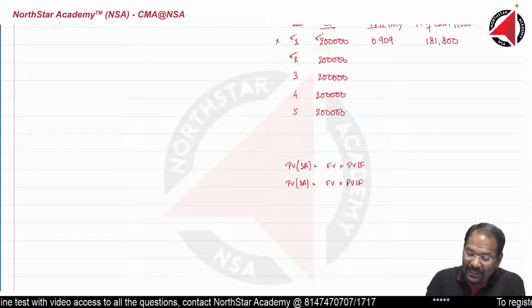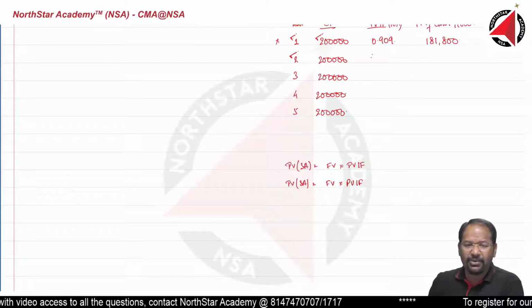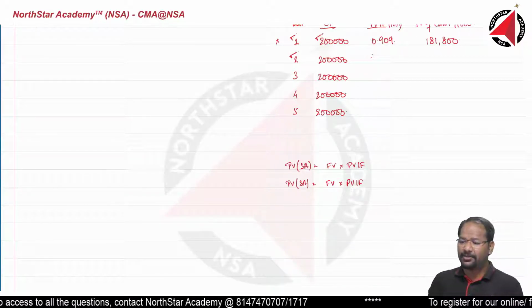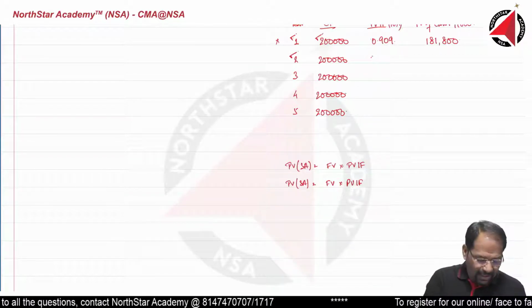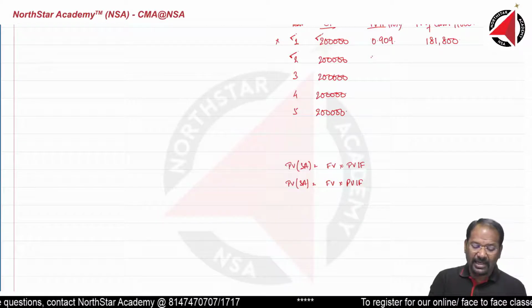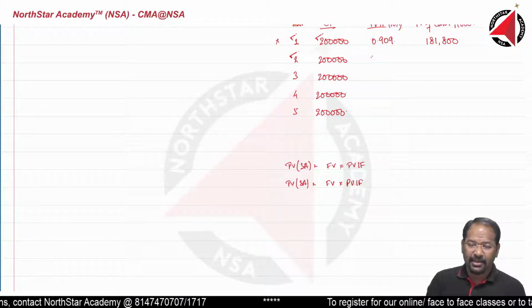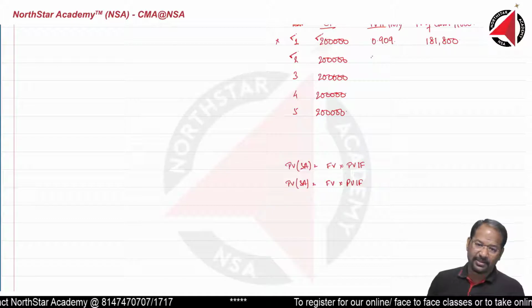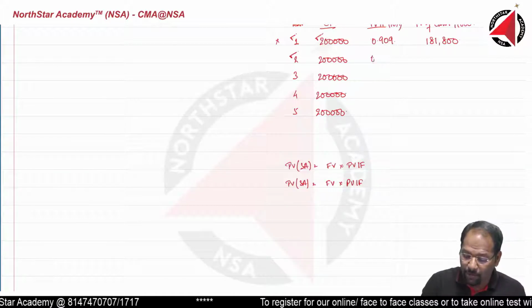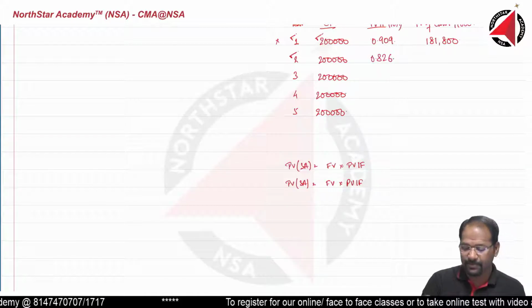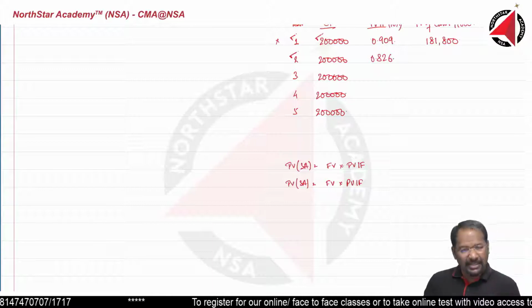So in that case, this value, when you calculate in calculator, how will you calculate? Take up calculator, type in calculator 1.10 divided by equals. So you will get 0.826. Means, understand the meaning.